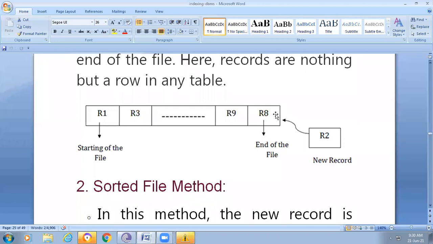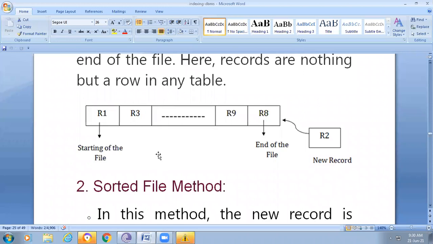Here we are not based on any type of sorting, only on the time of arrival. For example, if R1 is initially entered into the queue, then it is placed at the first place. Next R3, next R9, next R8, next R2. So next another item. Here we are adding the items to this file.